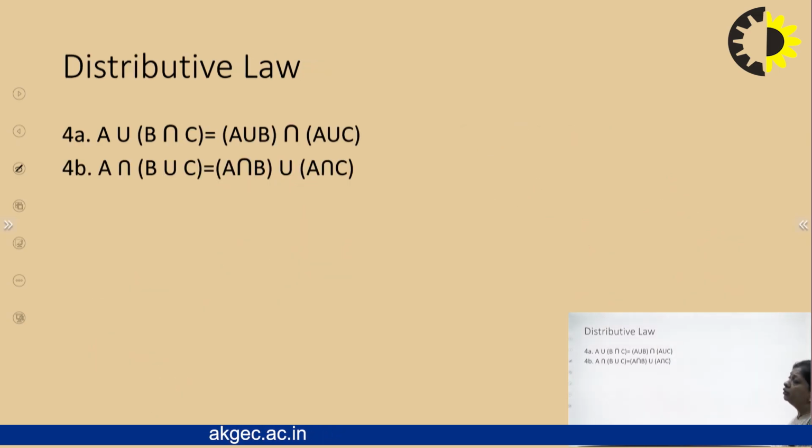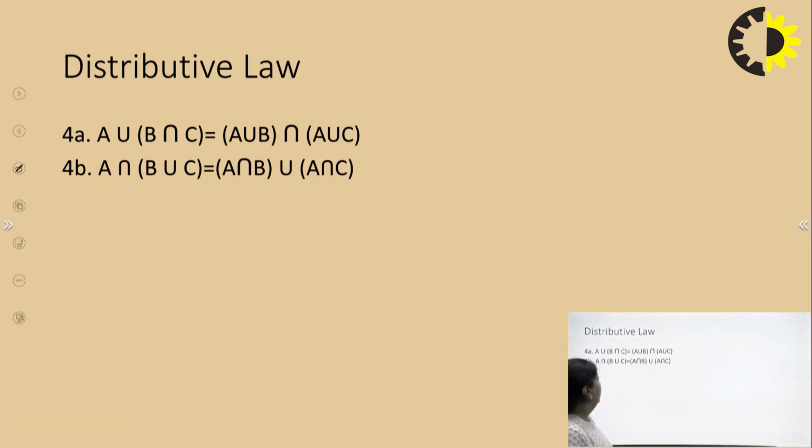Next, we come to the distributive law. So, the first part of the distributive law, in which we are basically saying that if I am taking the operation union, A union B intersection C, I can distribute this union operation over these two sets, B and C. How?